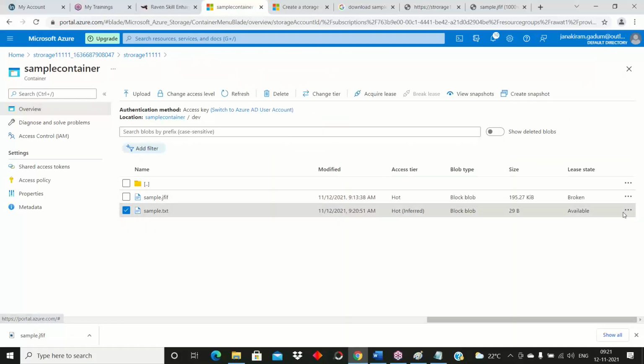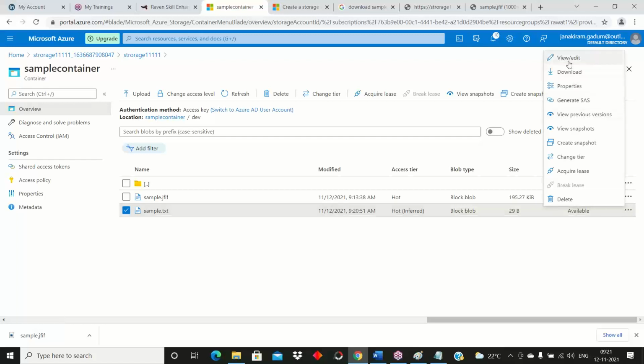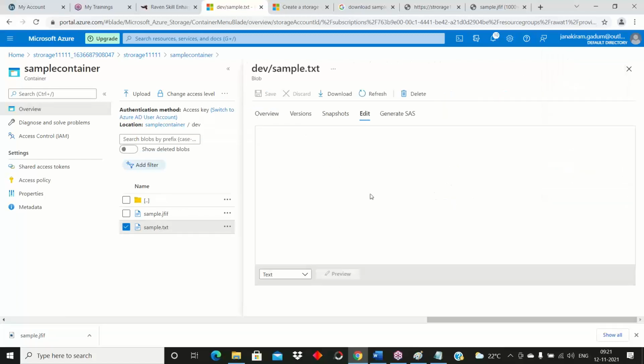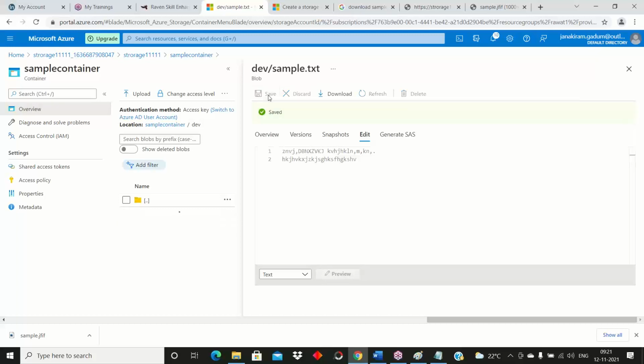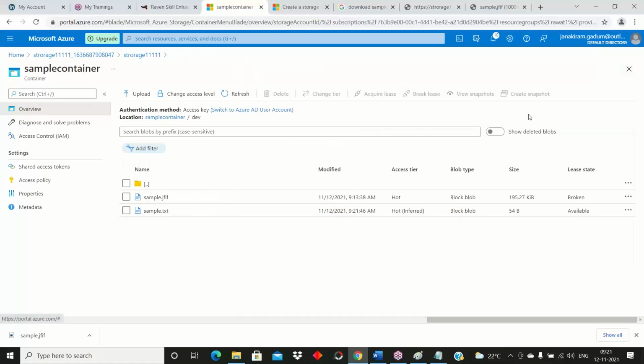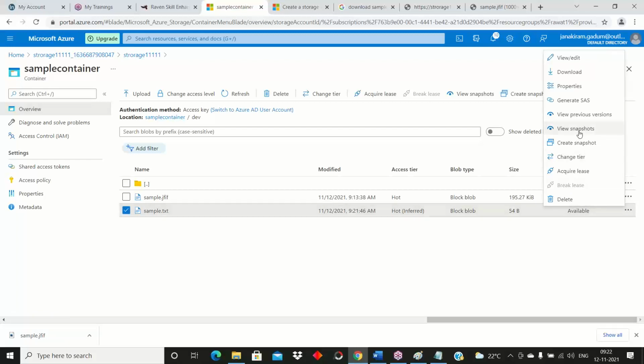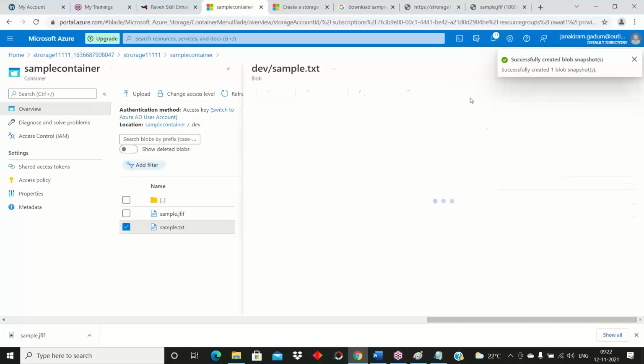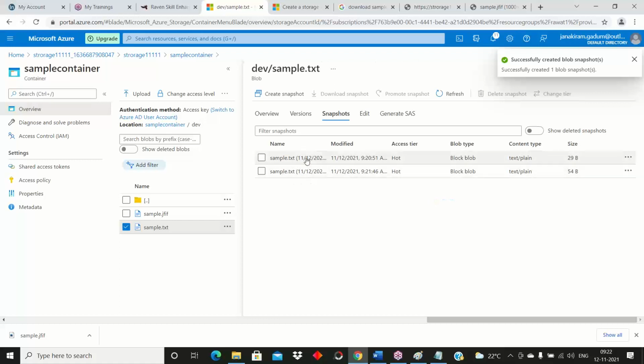First, what I need to do, I'm going here. This is a text file. I need to do view and edit. Here is the text. I am going to add some more lines. Just save. Whatever I change now, whatever I input, I want to create a snapshot of it. So this is the snapshot.